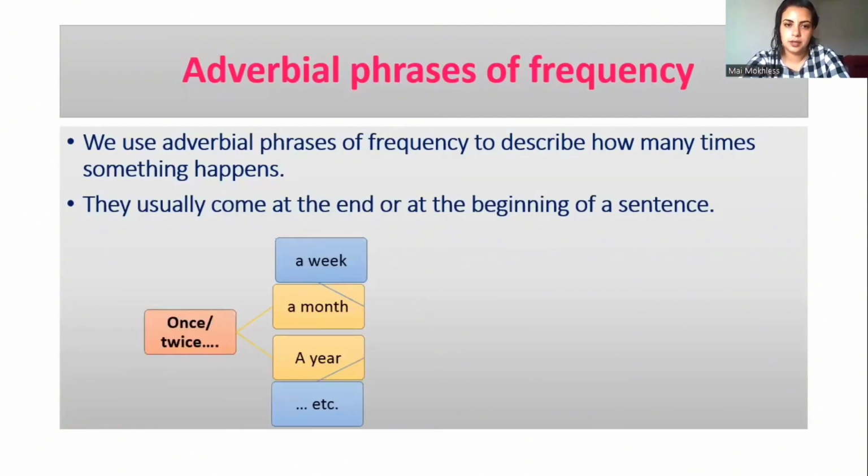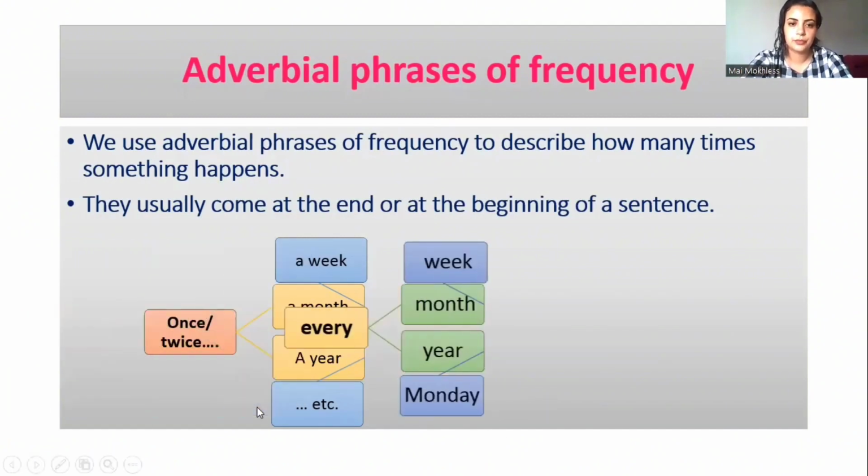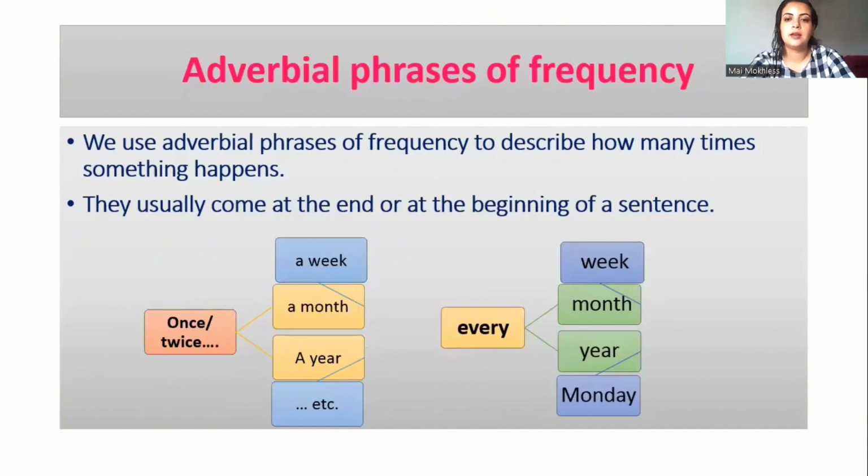We could say the number of times that we repeat the action and the period or how regular we do it. So we say once a week, twice a week, 3 times a week, once a month, once a year, etc. Or we could say every week, every month, every year, every Monday, and so on. So these adverbial phrases are showing us how many times an action is repeated.